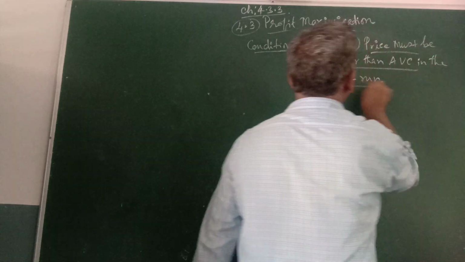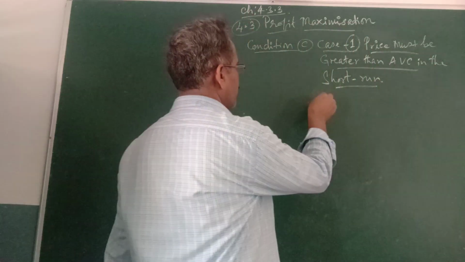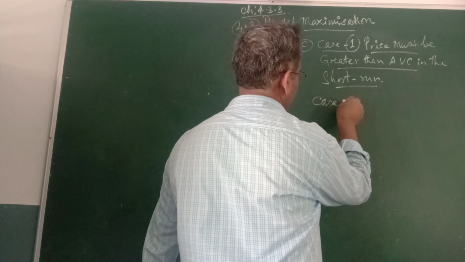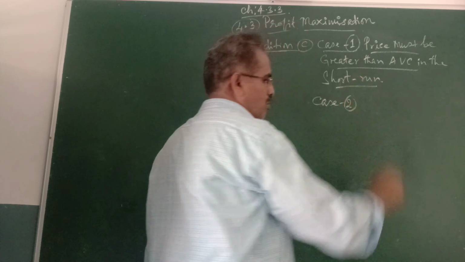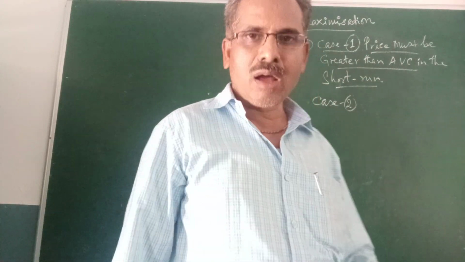This is case 1. Come to case 2. Here the price must be greater than the average cost in the long run.